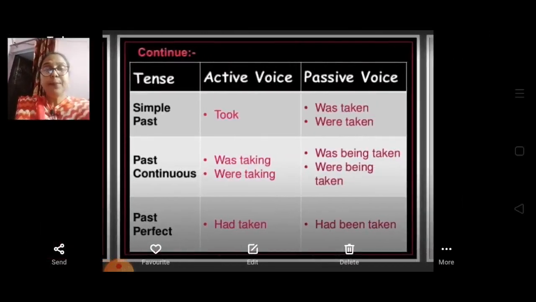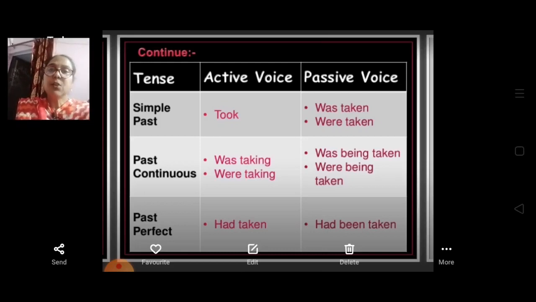Now in the past tense. If it is written "took", so the verb is in the simple past tense, we are going to write "was taken". And if it is written with a plural subject, we will write in passive voice "were taken". The past participle will be there with the auxiliary verbs.